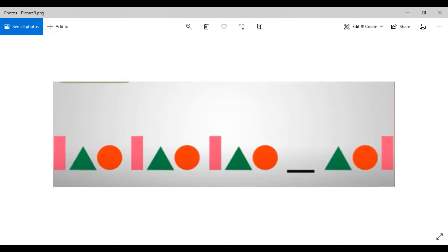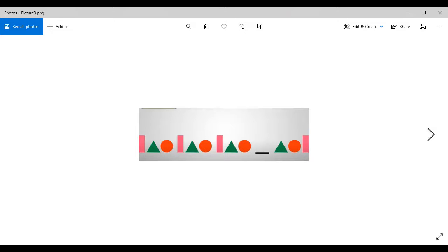right? Now another important thing that I want you to remember is that it is not compulsory that there are only these three shapes. There can be a hexagon, there can be a pentagon, there can be any other shapes. Whatever shapes you have read, we will create a pattern out of them on the board. Okay, let's look at the next one.